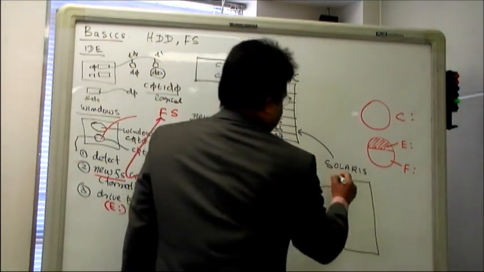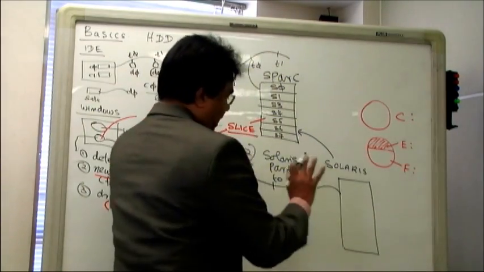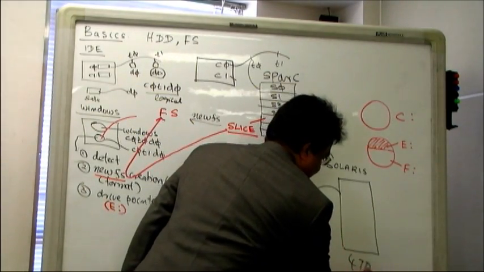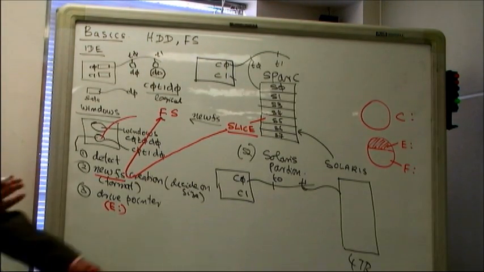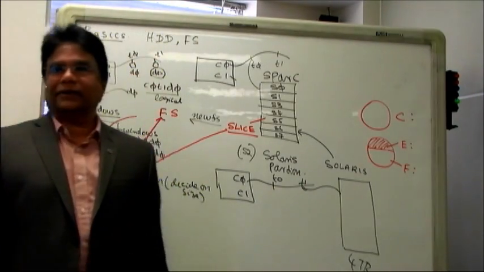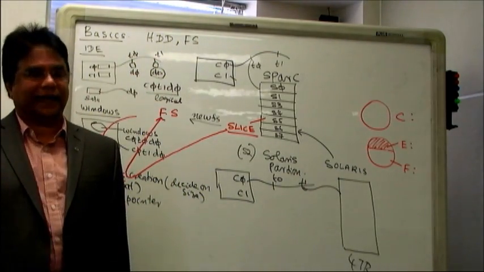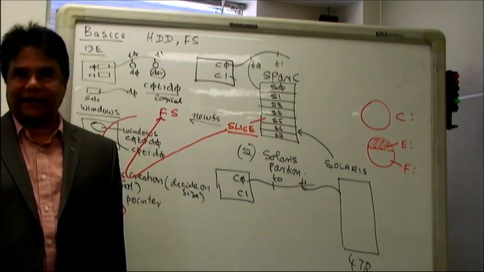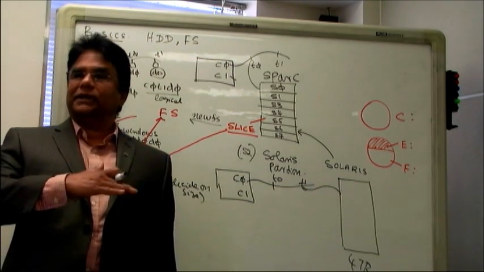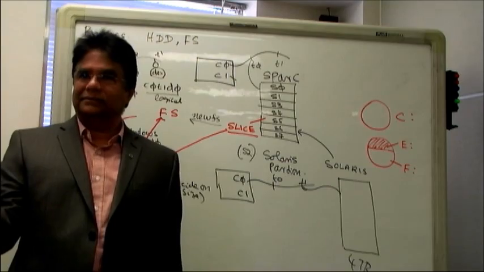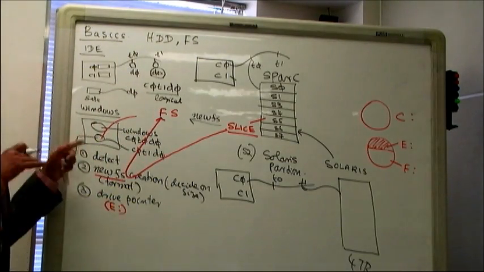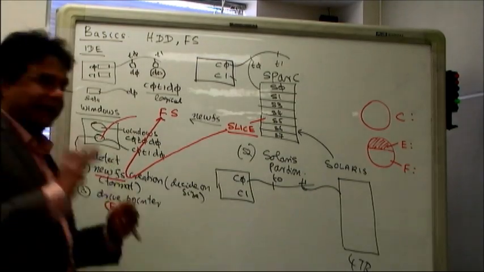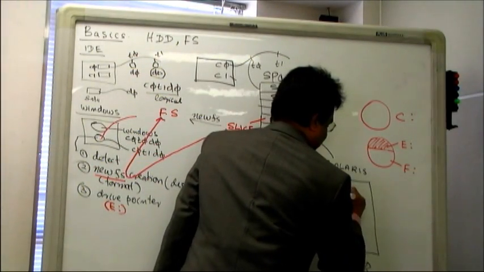If this hard drive is 4 terabyte, I don't want to install my operating system, Solaris, in the whole 4 terabyte hard drive. I want to use only a portion of that hard drive. Can I do that? Yes, I can. And what am I going to install in the other portion? Windows. So I decided to create partitions, something like this, Windows partition. So this is the primary partition.